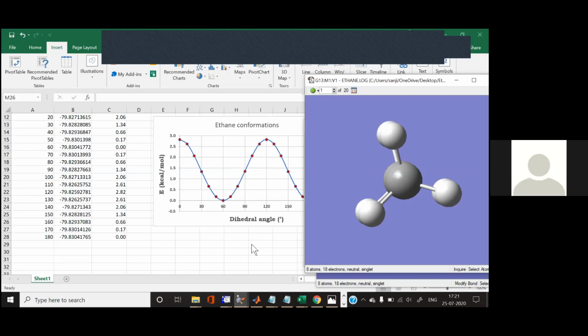I think scan coordinate is the simple option, because it will do everything in one job. Otherwise, the other way you have to do 19 jobs, including 0 degree. So basically it is human error, right, sir? Yeah, this should be a human error, because the program will not do something like that.